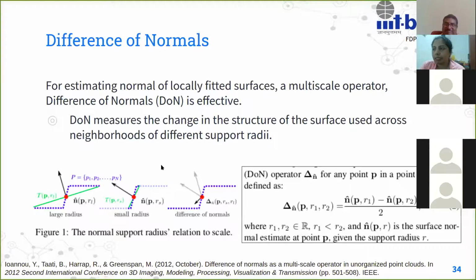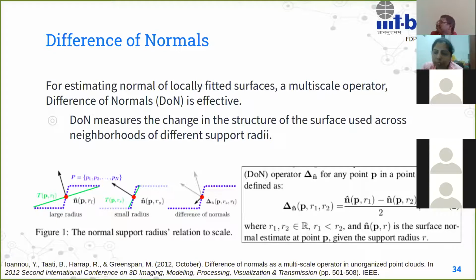Then the last application that I want to talk about is the difference of normals. There was a paper published in 2012, which started discussing using difference of normals as a multi-scale operator. So what it says is you can find the local geometric descriptor or whatever information at two different scales, and then use the information in a good fashion, right?